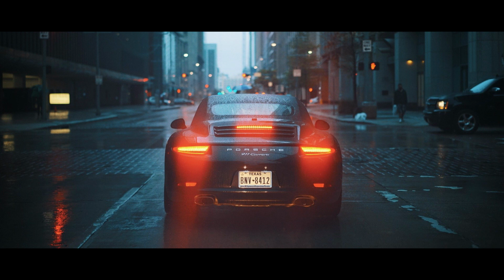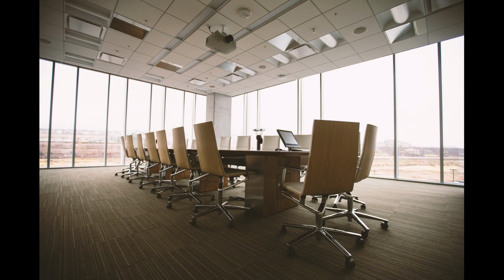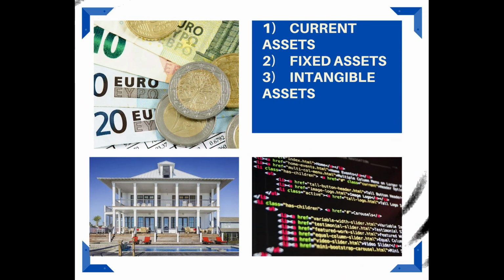For example, if you own a car that is treated as a company's car, or you possess a building that you use as an office, these are your assets. You can always sell the car and the building and turn them into cash. We divide assets into three main groups: current assets, fixed assets, intangible assets.